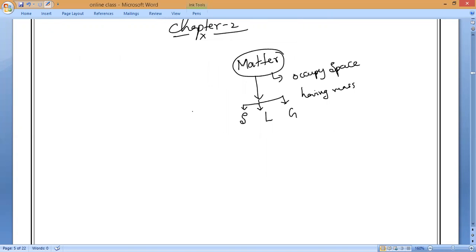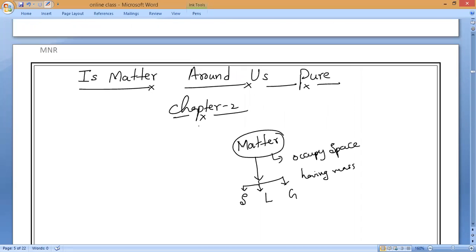So, matter around us. We studied that solids, liquids, and gases are present in our surroundings. Now, in this chapter, we will study whether the matter present in our surroundings is pure or not, how pure it is, and if it is not pure, how we can make it pure. This is Chapter 2. What is the Chapter 2 heading? Is Matter Around Us Pure?